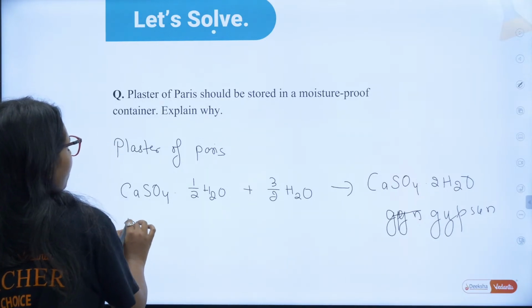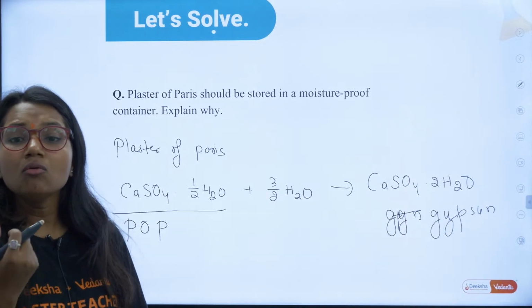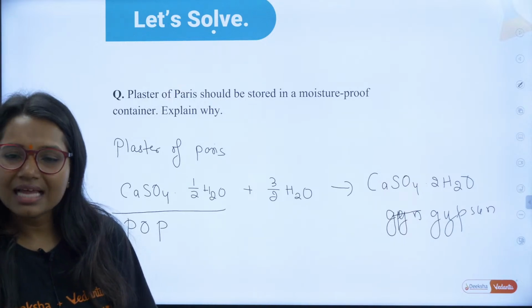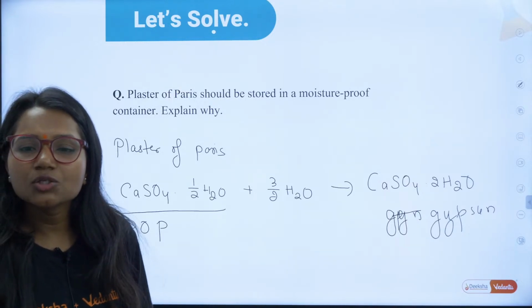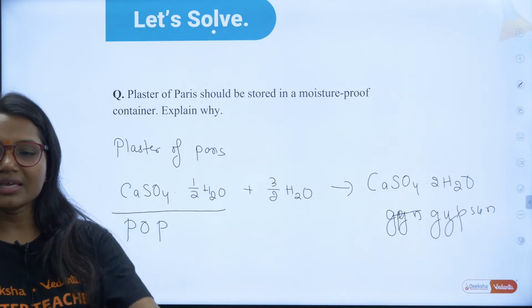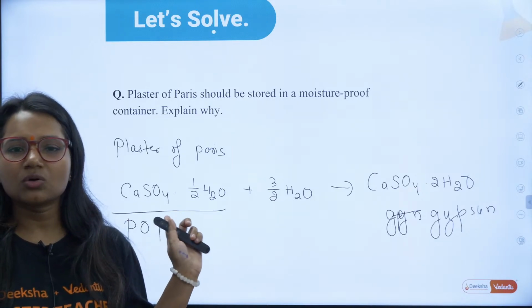This is the POP. POP means plaster of Paris. We want it to be wet. Right? Exactly. Very good. It is used for bandages, to set broken bones. Absolutely correct. So it means that you guys have understood this question.